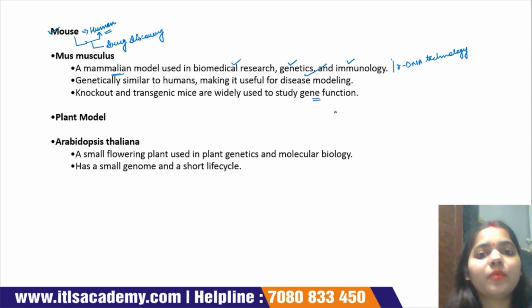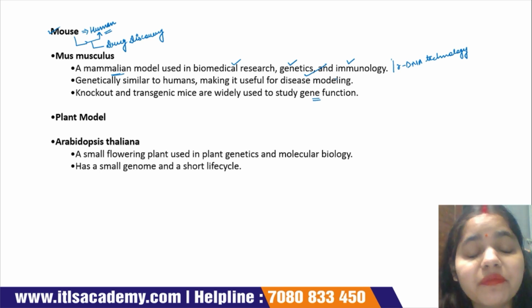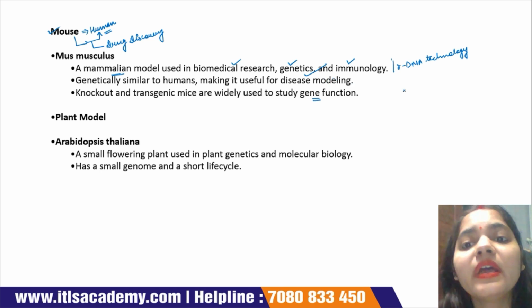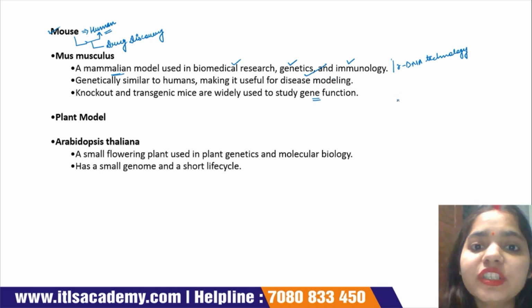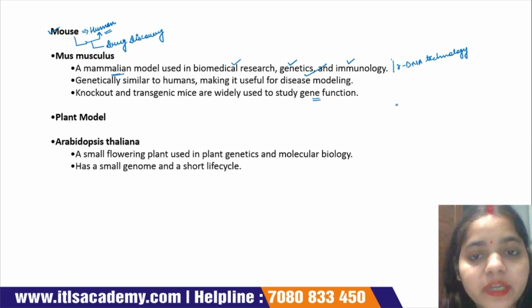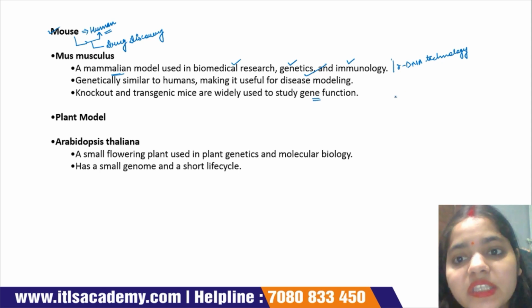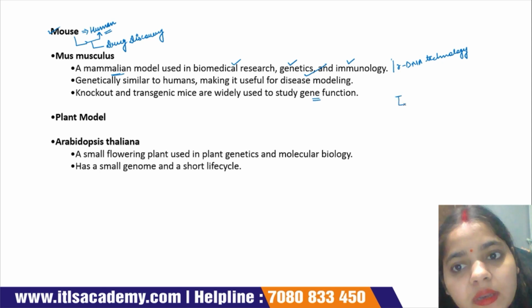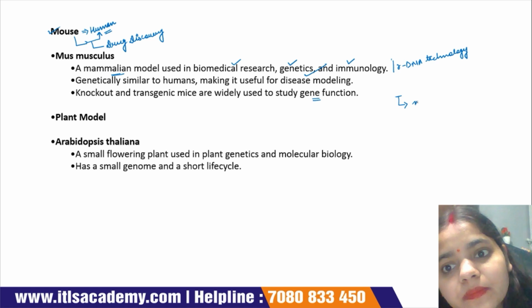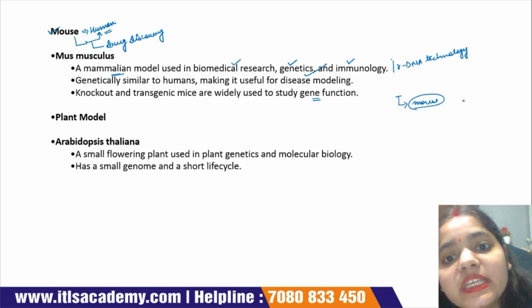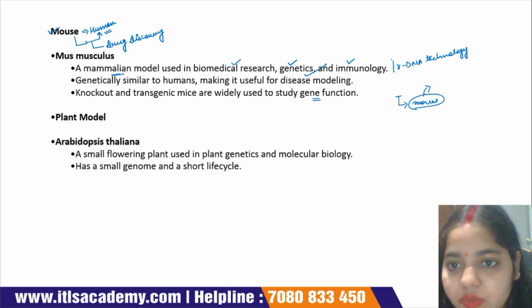Okay, suppose we want to know the expression of a particular gene of human beings, then we inject this gene into a mouse. Now this mouse is a transgenic mouse. Now we study this gene expression in the mouse.